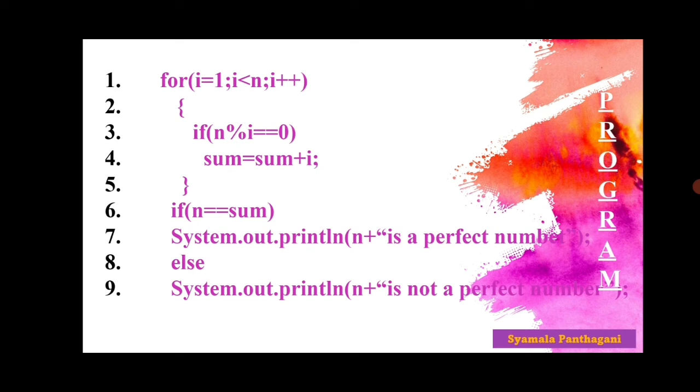For i equal to 1, i less than n, i plus plus. If n mod i is equal to 0, sum is equal to sum plus i. Just we add the factors here. At last, what we have to check? If the given number is equal to the sum of the factors, then the given number is a perfect number. Else, the given number is not a perfect number. Children, no need to write the numbers of these statements.